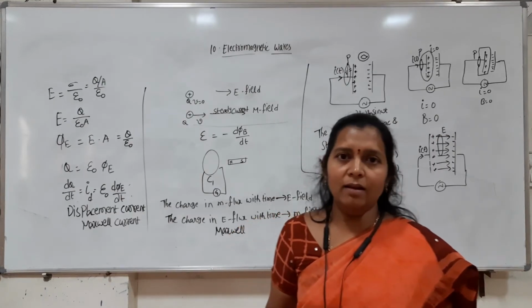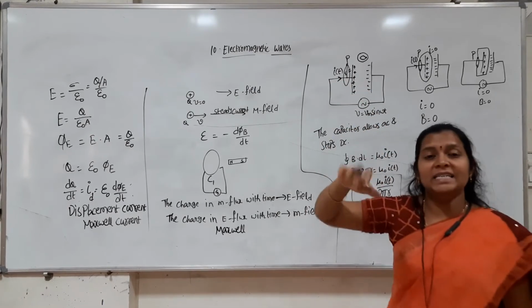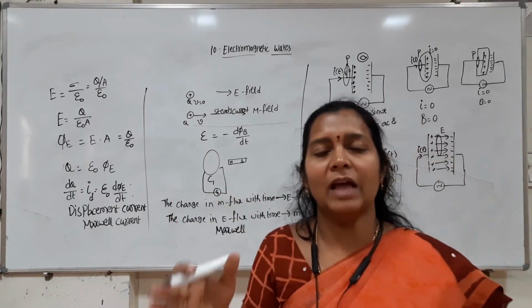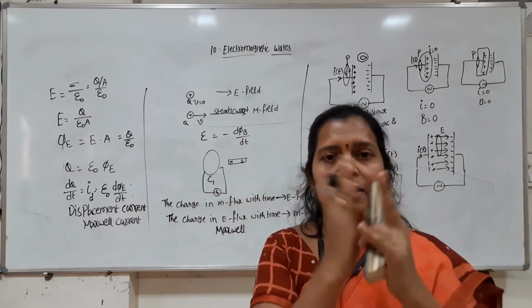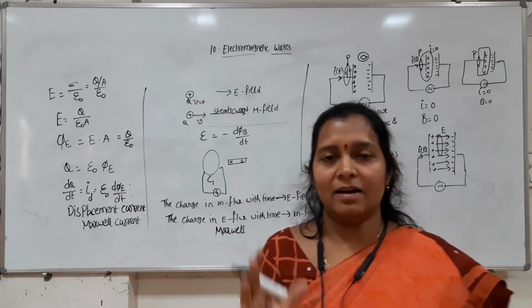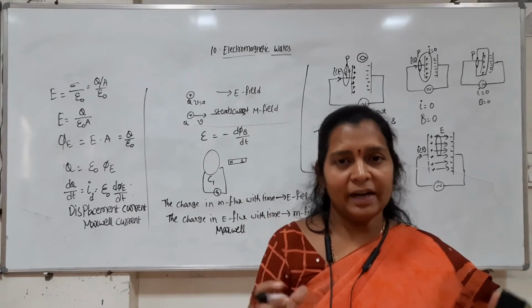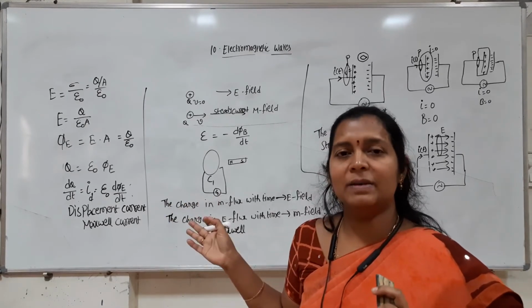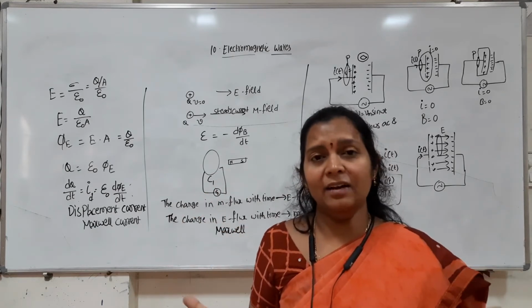In general, in a conductor, where we have a medium in which the charges are flowing, that current we call conduction current. And if there is no medium, the plates are separated, and in between the plates there is no medium, still there is a current. That current we call displacement current. So the conduction current requires a medium and is because of the flow of charges, whereas this displacement current exists even if the material is not present.